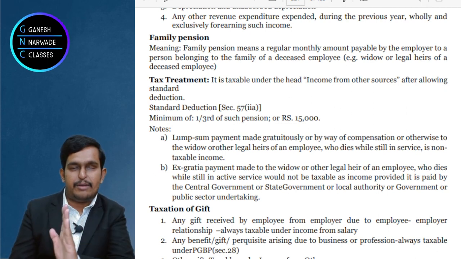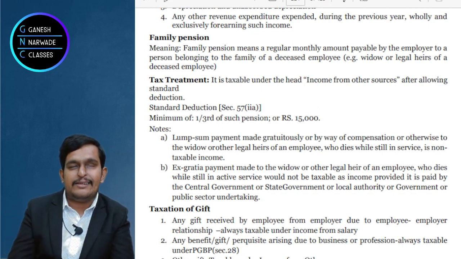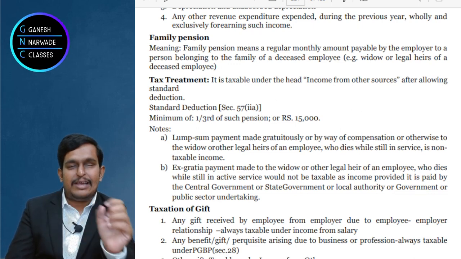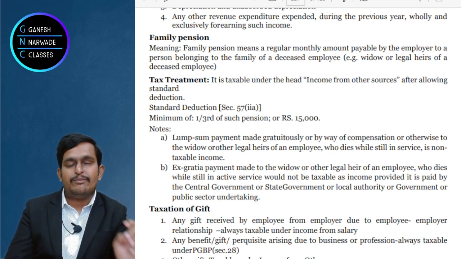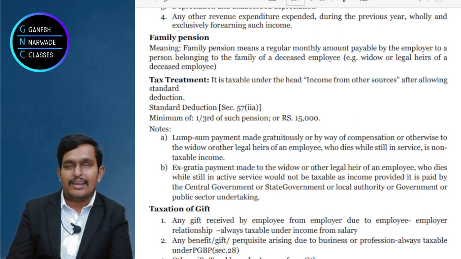This is about lump sum, and what we discussed first is about monthly pension. Again recapping: simply take monthly pension minus the minimum of 1/3 of monthly pension, that is per annum, or 15,000, whichever is lower. That's it. So clear? Shall we do one problem?